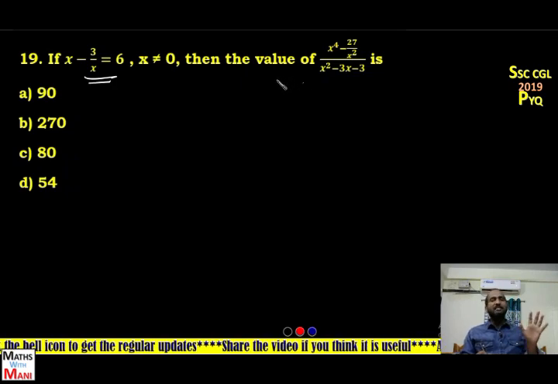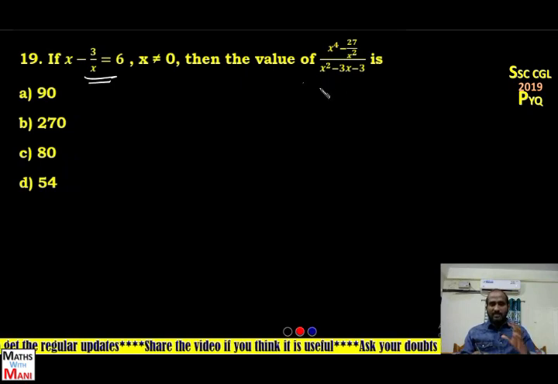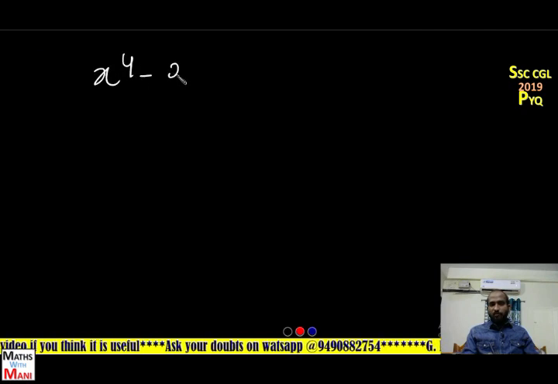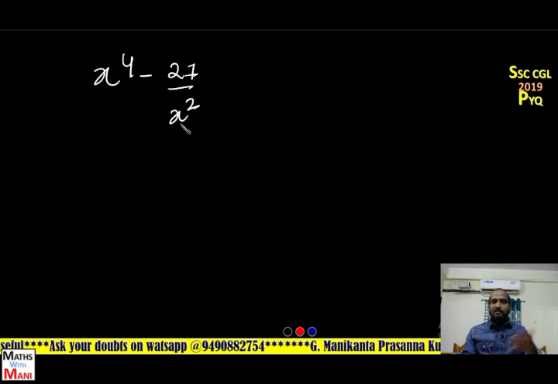Also a very easy problem, if you know the concept behind this. Here first change the question into some required things. I'll write down the question once again: x power 4 minus 27 by x square. 27 means 3 cube, but here x square is there.